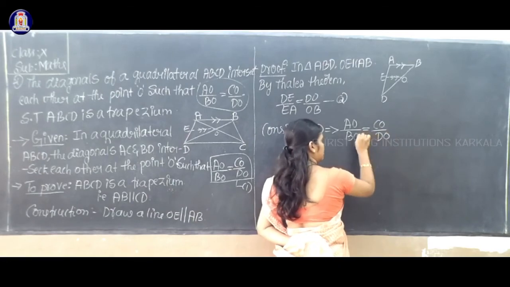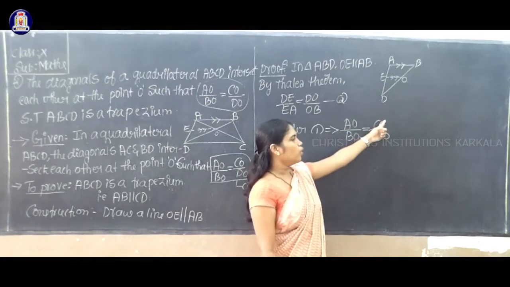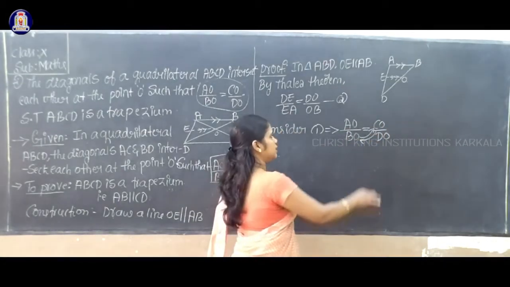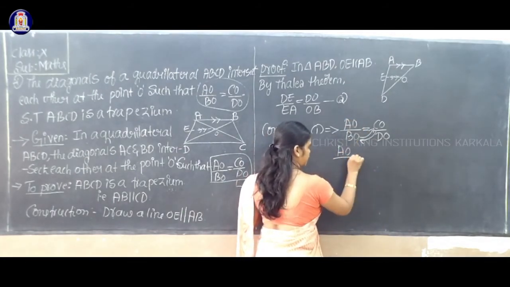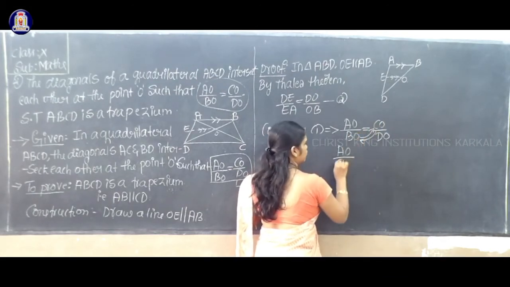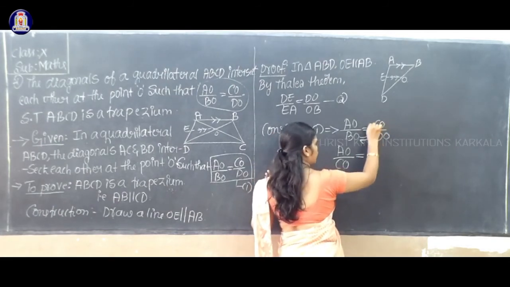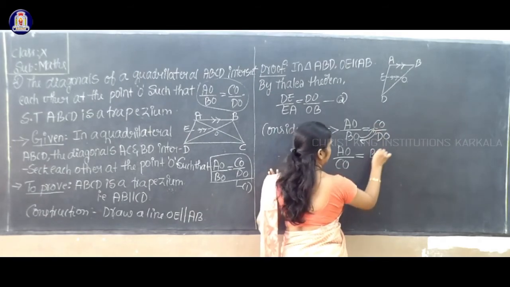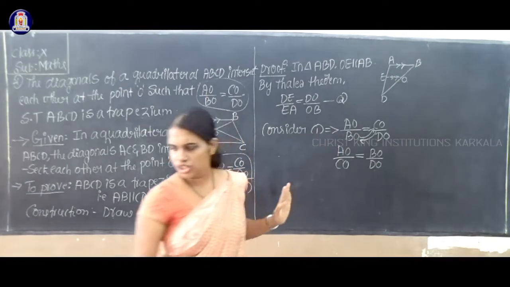So can I exchange this? Shift this BO here and shift this CO here. Write AO as it is, by CO, equal to BO by DO, which will be as it is.